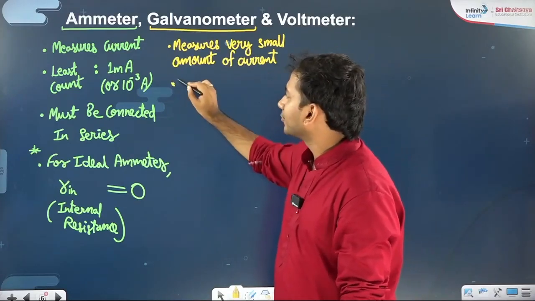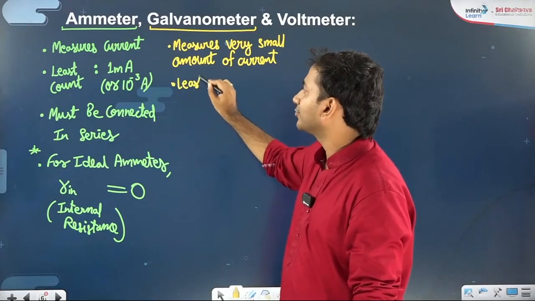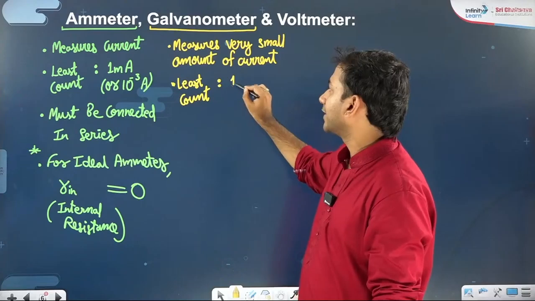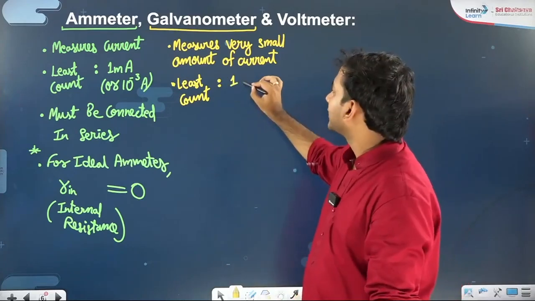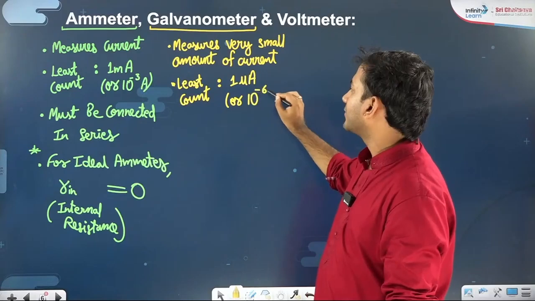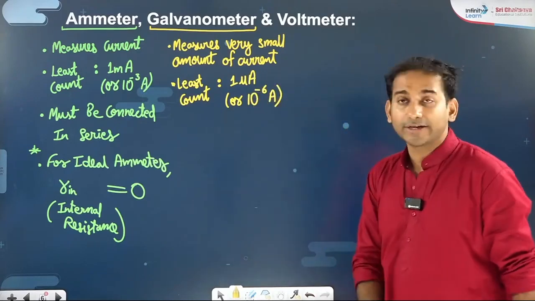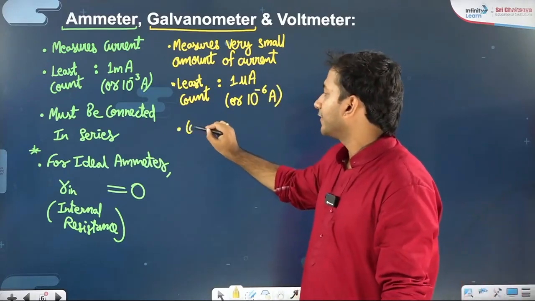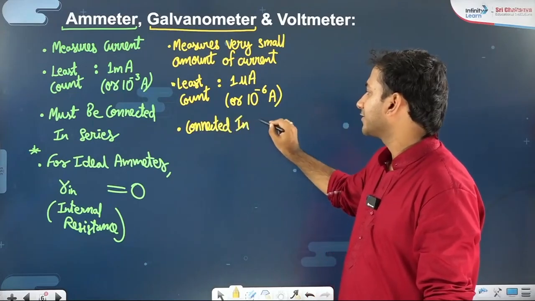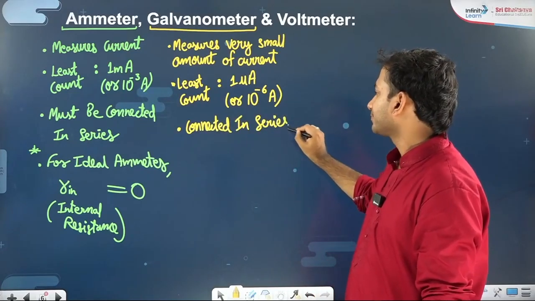Its least count, the smallest measurement. Least count means what is the smallest measurement that can be taken by the instrument? That is 1 microampere, or you will say up to 10 to the power minus 6 amperes it can measure. So definitely it is also a current measuring device, so it must be connected in series to the load.